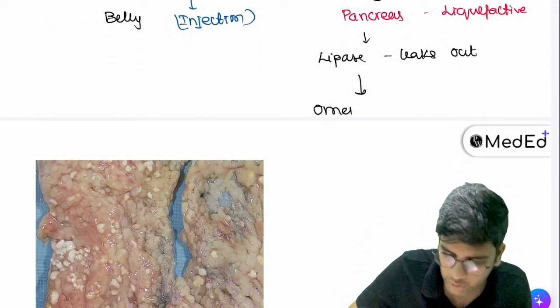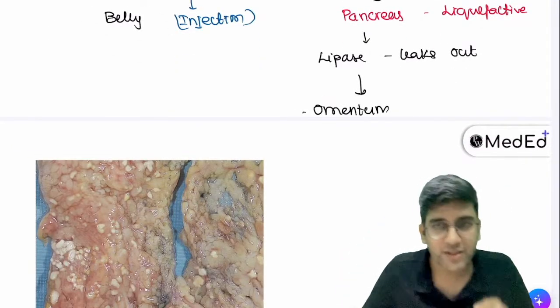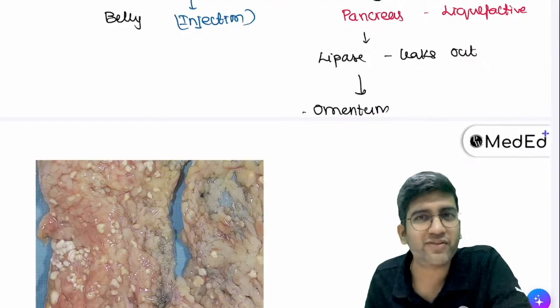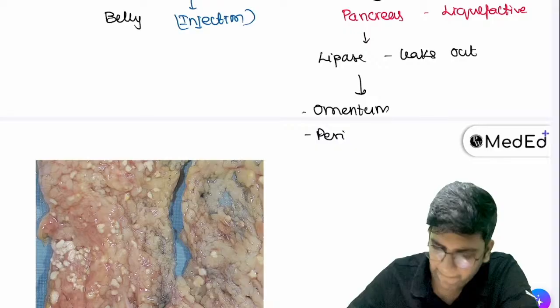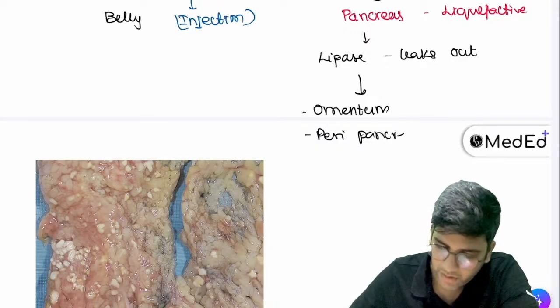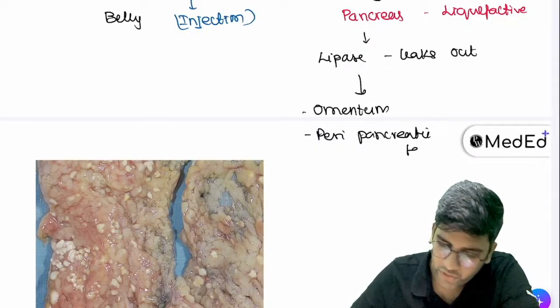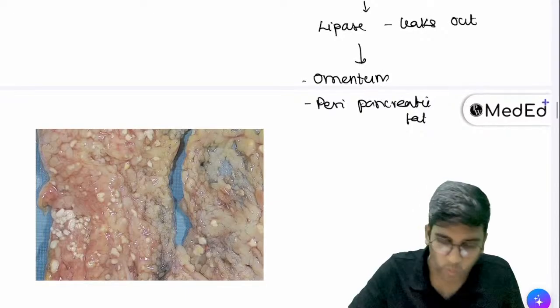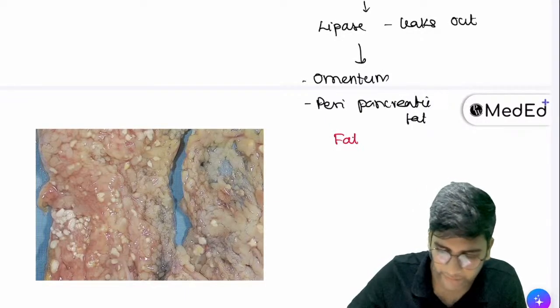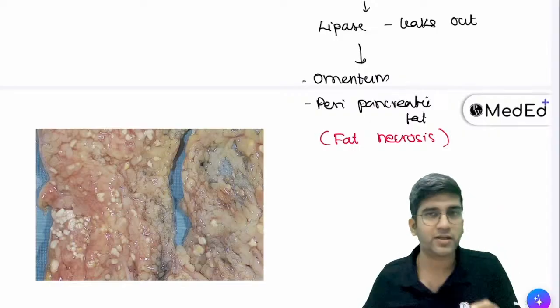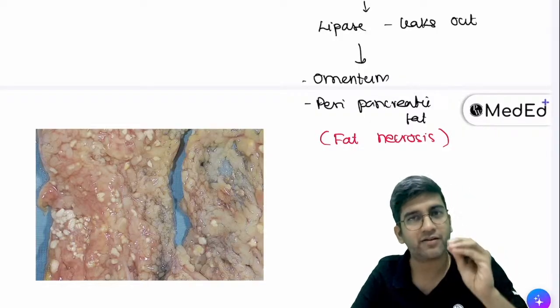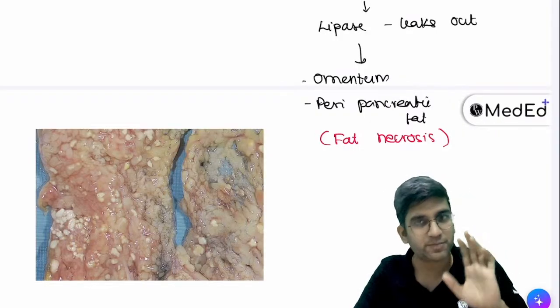One, the easiest one is omentum, and also surrounding the pancreas, I do have a little bit of fat. That also can be destroyed, right? We call it peripancreatic fat. Okay. So omentum and peripancreatic fat, what type of necrosis will we see? Fat or liquefactive? Here we'll have fat necrosis, right? It's very simple to remember. Fat necrosis will happen in fat-rich structures. Is pancreas made of fat?